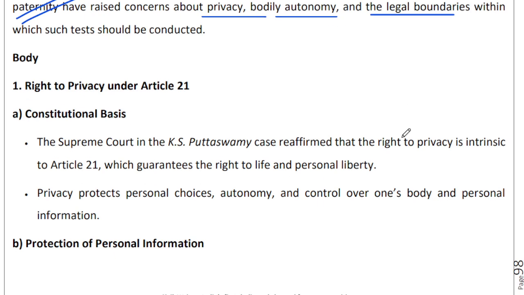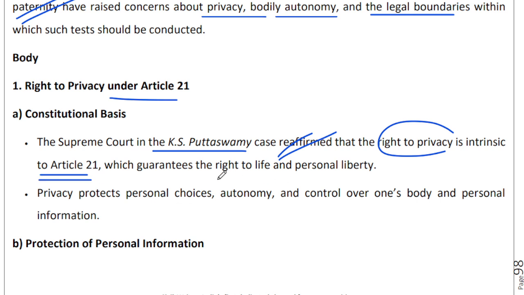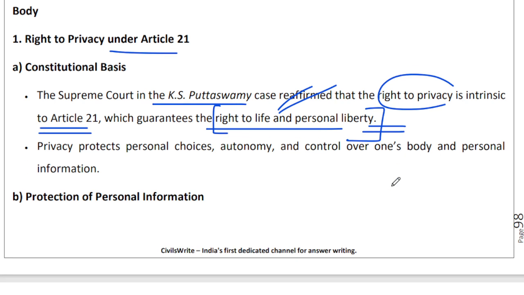So first we have to explain right to privacy via Article 21. We have already mentioned that the KS Puttaswamy case has to be mentioned over here, that through this case the Supreme Court of India reaffirmed the right to privacy and said that it is intrinsic to Article 21, which guarantees your right to life and personal liberty. These words have to come as they are in your answers. You cannot not mention these words in your answers.